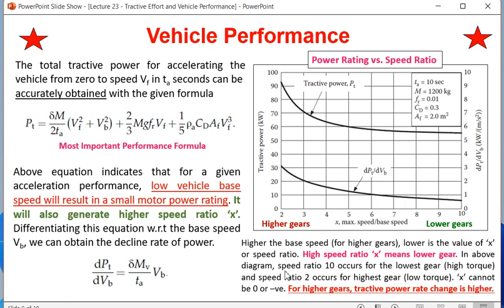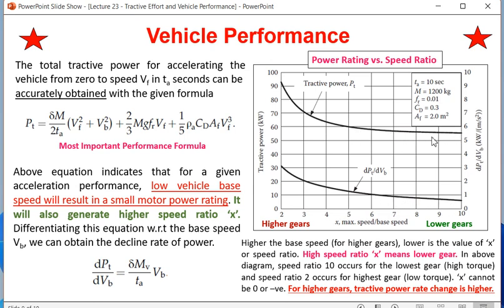For higher gears, tractive power rate change is higher. So you are finding, for higher gears, that means on the lower side of x, delta P divided by delta VB. That means with respect to base speed, how the output power is changing. The rate is changing very fast. You are finding that this graph is very flat towards the right side. Towards the right side means the x value is very high, and a high x value means you are talking about lower gear.